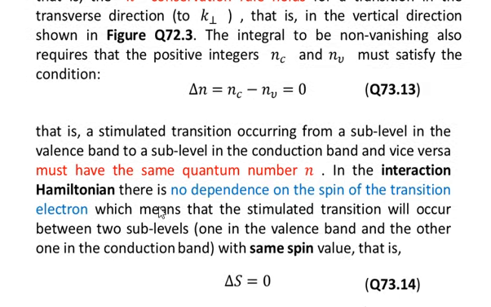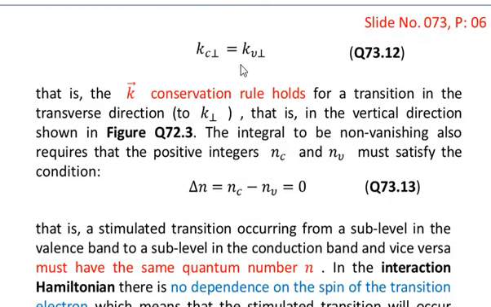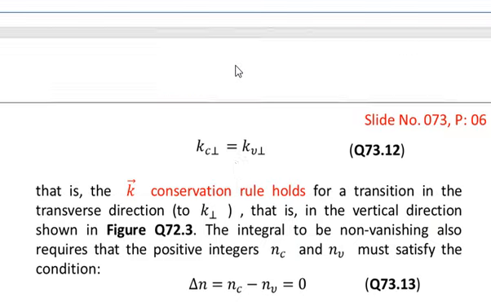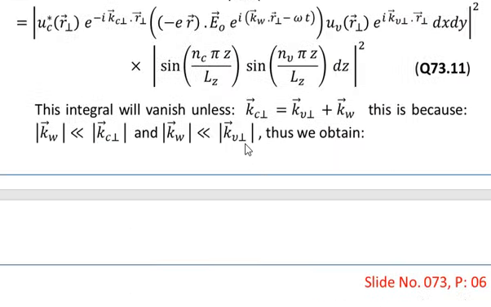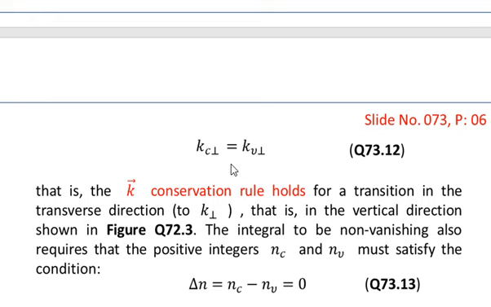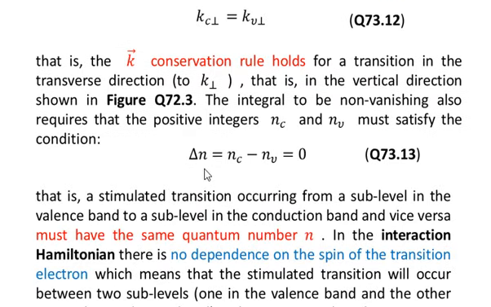What is the meaning of this one? You see that we have defined one rule given in equation number 10. This rule is required to make the integral in equation number 8 non-zero, and this is one of the rules. When the integral is non-zero, it means that the transition will be possible. So this is one rule given in equation number 12. The other rule is that delta n is equal to nc minus nv is equal to 0. This condition must be satisfied if the integral is to be non-zero, that is for the transition to hold.